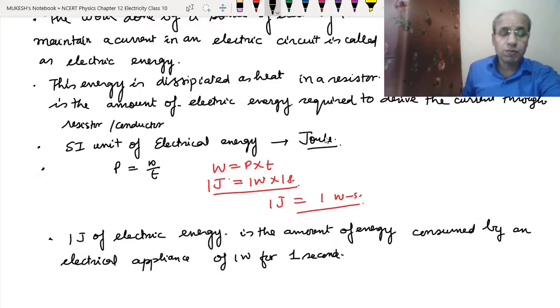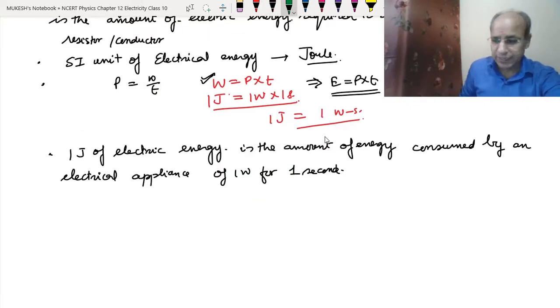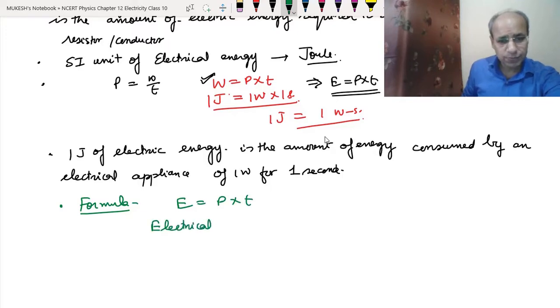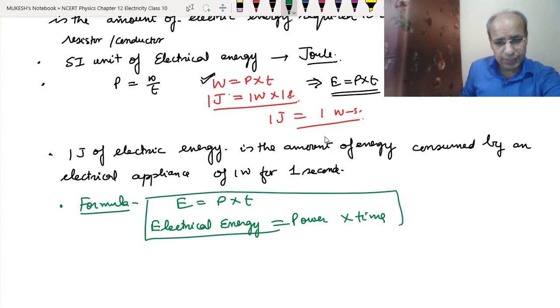Okay, so now what is the formula? This formula we have already written, that W equals P into T. Since work done equals energy, we can say that E equals P into T. So the formula to calculate the electric energy is E equals P into T, where E is the electric energy, P is the power, and T is the time. So this is the formula to calculate the electrical energy. I hope you got it.